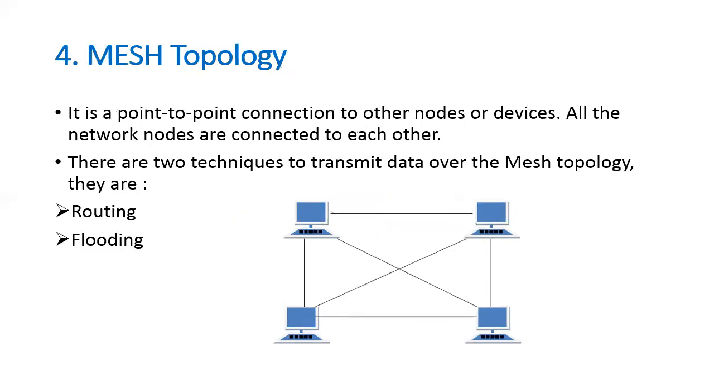Next, we'll see mesh topology. It is a point-to-point connection to other nodes or devices. All the network nodes are connected to each other. There are two techniques to transmit data over the mesh topology. They are routing and flooding.